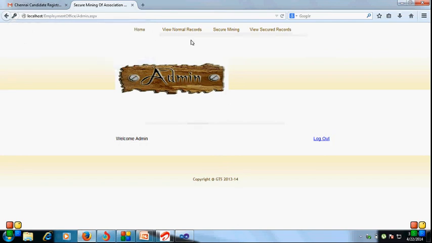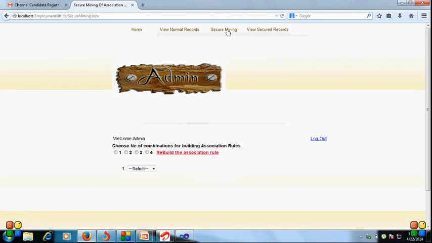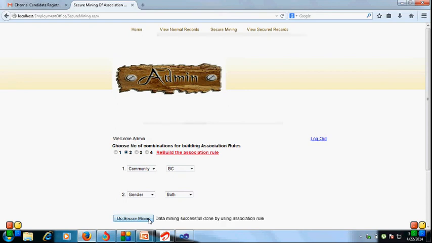Here the options are home, view normal records, secure mining, and view secure data. Here we click secure mining, where association rules are applied. We have to select a combination of association rules, that is 1, 2. Here I select the combinations: community and gender. Then do secure mining. Just click there, and after that you get it secured. Then we go to view secure data.